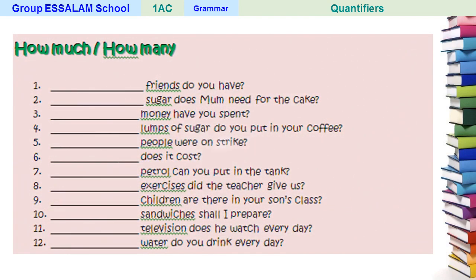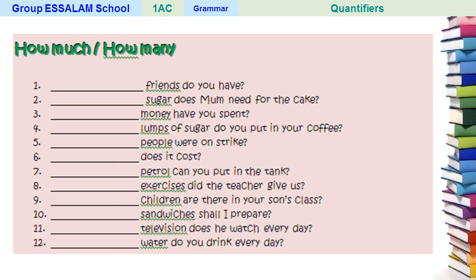Then the last exercise is about how much and how many. So fill in the blanks here with how much or how many. Number 1, friends do you have? This is a question, so what do you think? How much friends do you have or how many friends do you have? Alright? Number 2, sugar does mom need for the cake? Number 3, money have you spent? Number 4, lumps of sugar do you put in your coffee?